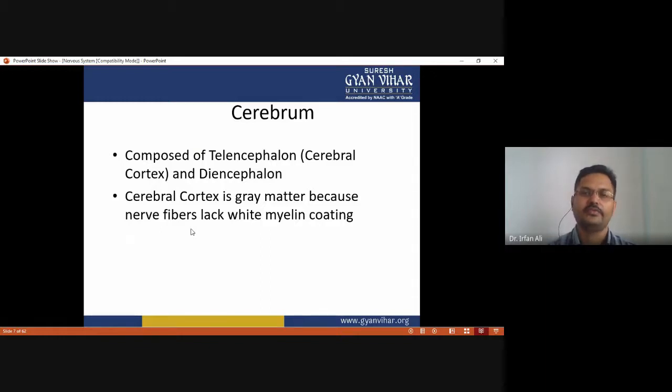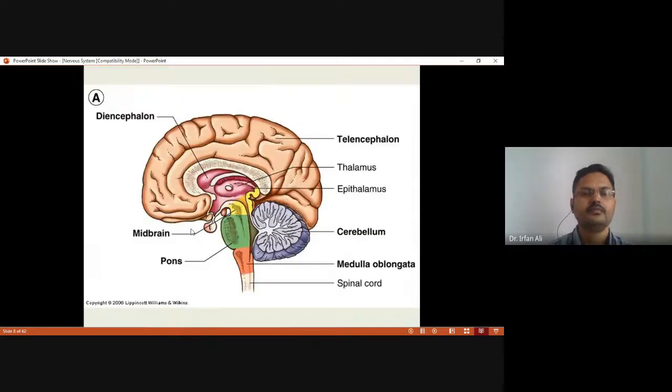It is composed of the telencephalon or cerebral cortex, along with the diencephalon. The cerebral cortex is gray matter because the nerve fibers lack a white myelin coating. This figure shows the telencephalon and diencephalon, the thalamus, epithalamus, cerebellum, medulla oblongata, pons, midbrain, and spinal cord.